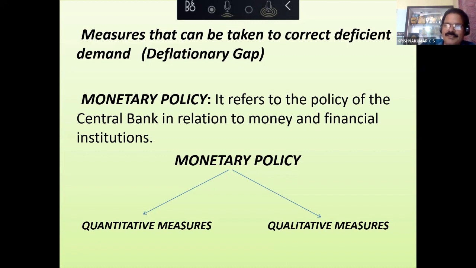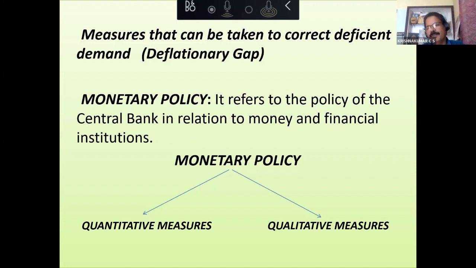Excellent. She has rightly said, when bank rate is high, the commercial banks will be reluctant to take loans from the central bank. So commercial banks' lending capacity will fall. And as bank rate is higher, commercial banks will also charge a higher rate of interest, so people also will not take many loans. Money supply will fall, consumption will fall, aggregate demand will fall, and inflation will be controlled.